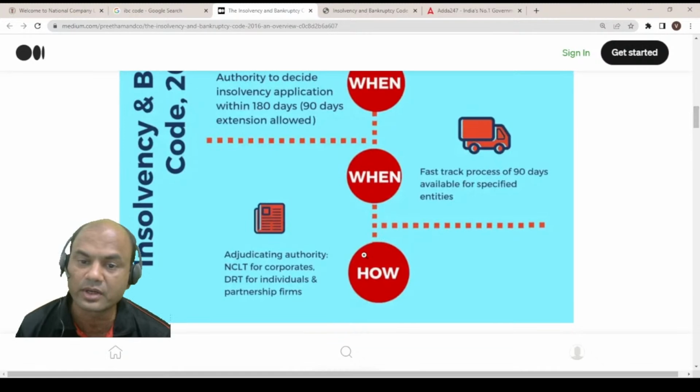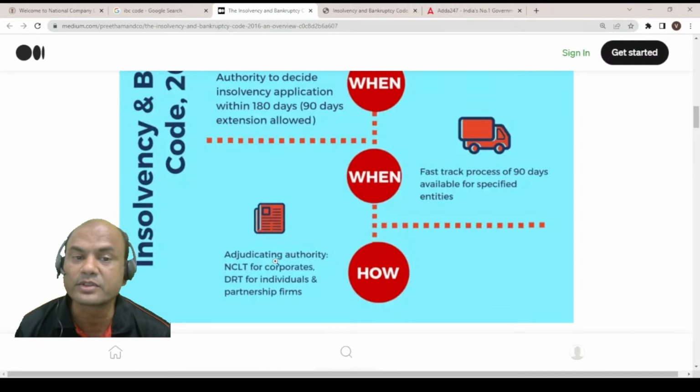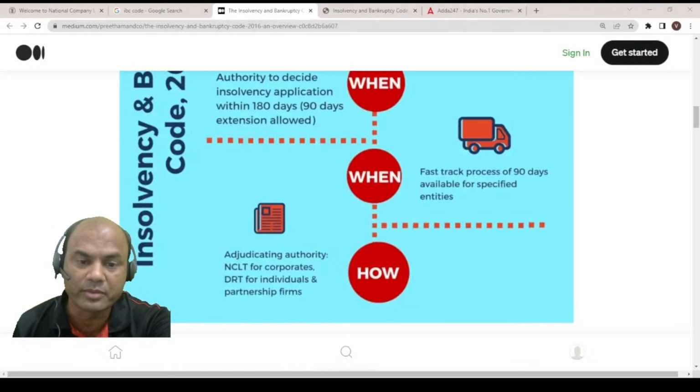So how is it to be done? The adjudicating authority is NCLT for corporates, and DRT for individuals and partnership firms. DRT you have also studied in JAIIB, right? So these are the important changes which were made in 2016, and remember NCLT comes under that only. That's why NCLT is very important here.